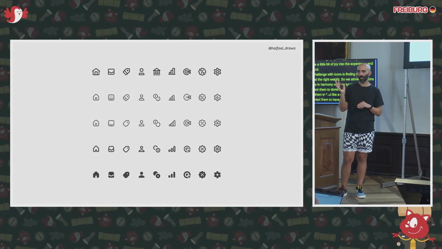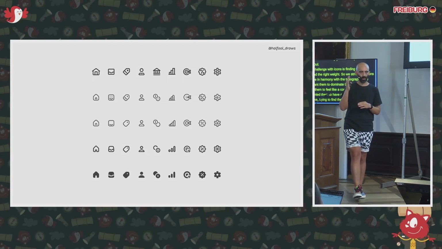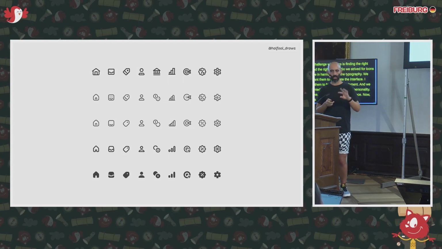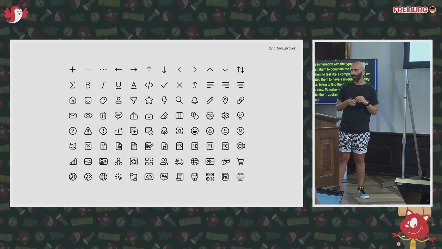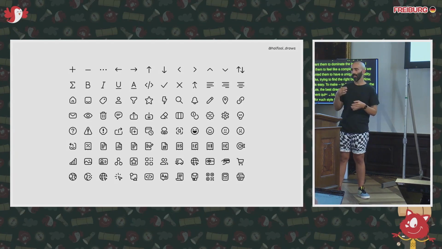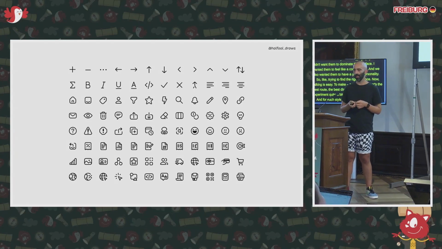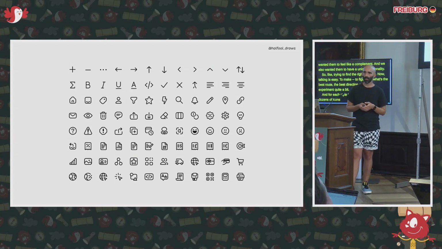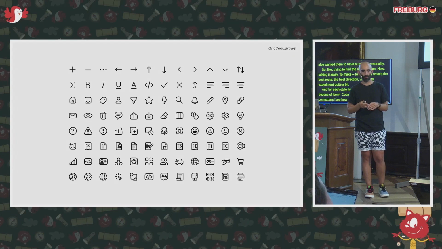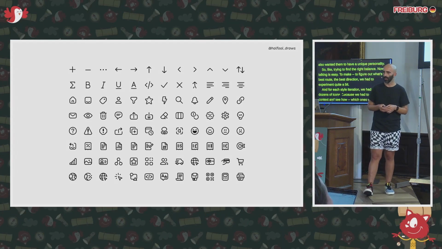Now, talking is easy. To figure out what's the best route, the best direction, we had to experiment quite a bit. For each style iteration, we had to make dozens of icons because we had to see them in context and see which ones were performing the best. With design, seeing is believing, so there's really no way around iteration.